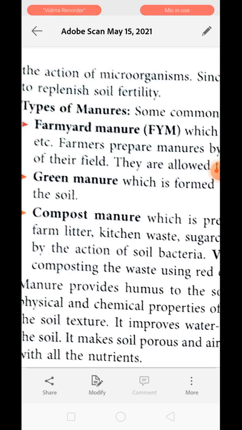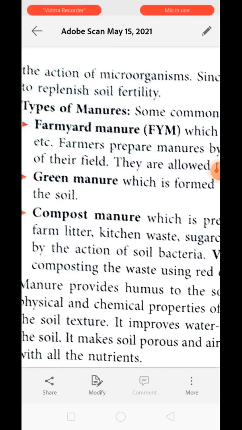Green manure, as the name suggests, green means plant. This type of manure is formed by ploughing green plants and burying them under the soil. When they are buried under the soil, the same microbes like bacteria and fungus act on them, and they will convert these green plants into manure. Now next is compost manure.